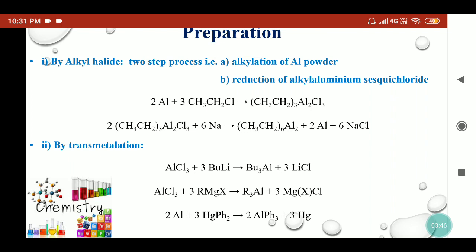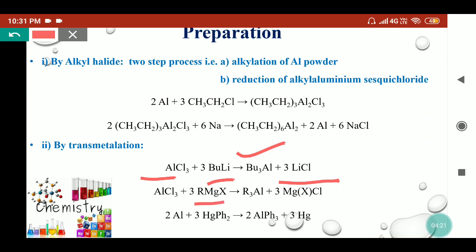In the next process, we can use transmetallation, where a different metal can be used to prepare the organoaluminium compound, and the metal can exchange the alkyl group, or we can use the metathesis reaction, where two different moieties will exchange their counter ions. So here we can see butyl lithium can react with aluminium chloride. Lithium will take the chloride and lithium chloride will be eliminated. Our major product, tributyl aluminium, will be formed as an organoaluminium compound.